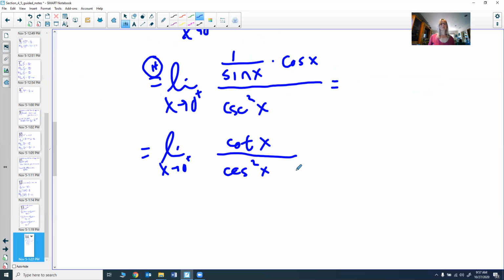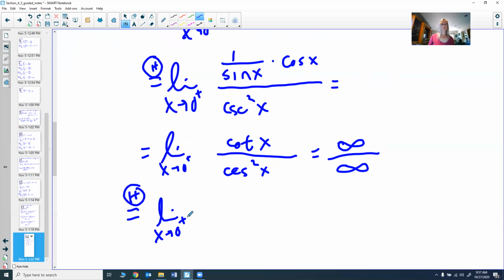Let's see if we can do anything with that and see what we get. So again, as x goes to 0, the cotangent will go to infinity. The cosecant squared will also go to infinity. So again, we get infinity over infinity. So that tells me to use L'Hopital's rule again.